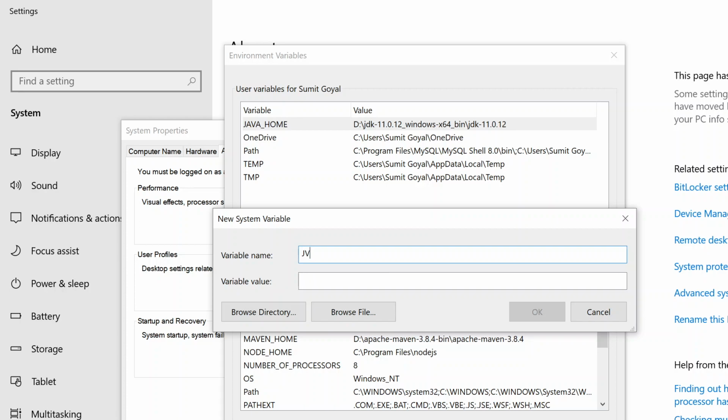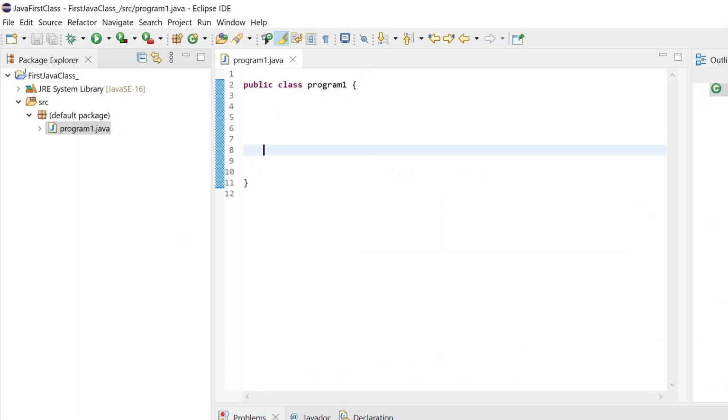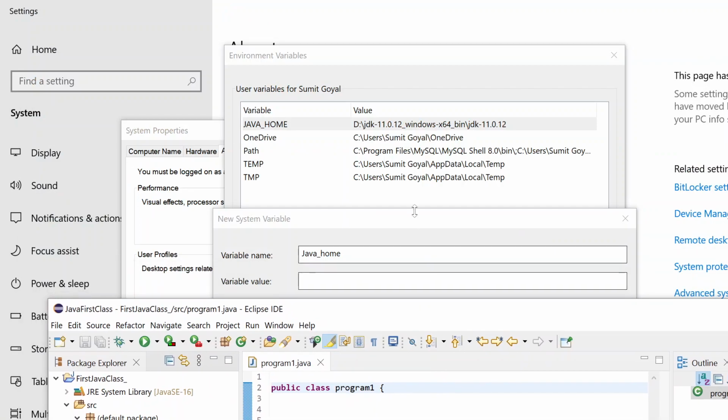I need to give one name, so I can say JAVA_HOME. Basically, what this environment variable will do is, whenever I write my Java program here, how will my Eclipse editor know where Java is located? Eclipse also needs Java to run our Java program. This is the reason we first need to tell it globally.